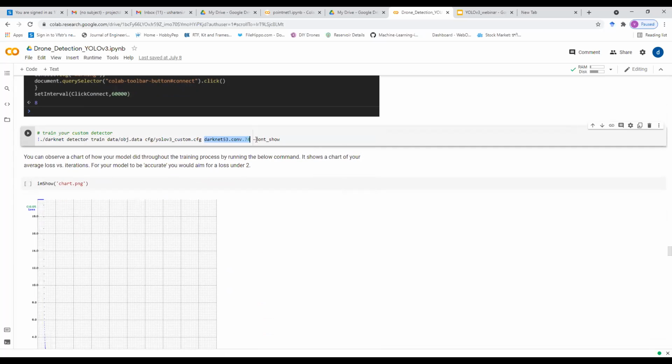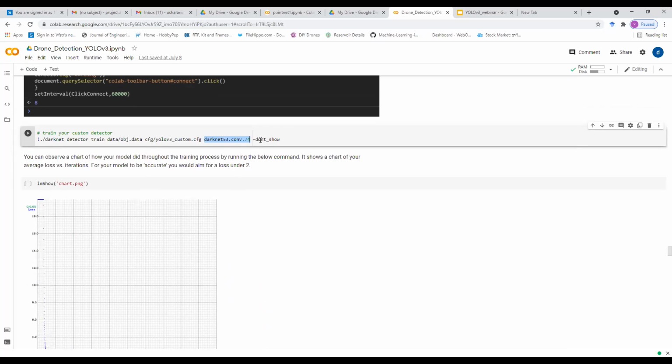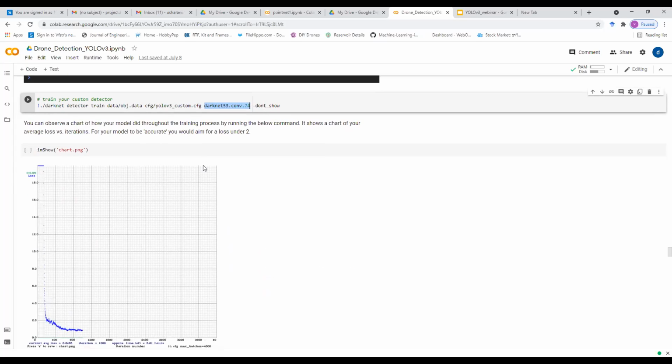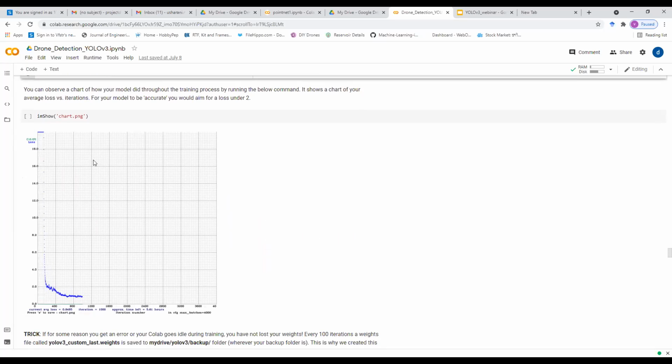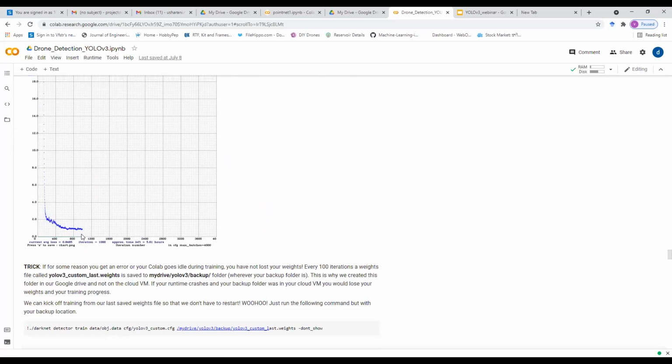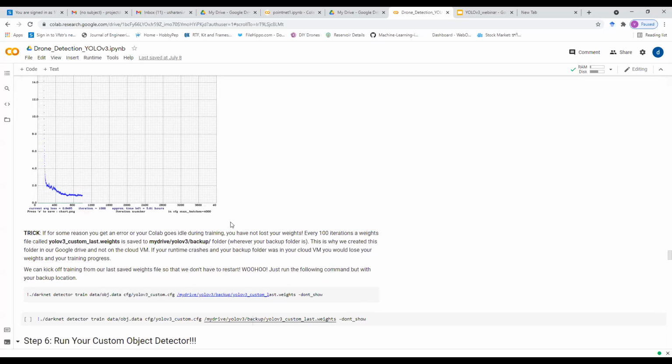The don't show flag is for stopping the loss curve from popping up for every iteration, so we'll use this don't show flag. This step will take around 8 to 10 hours for training our model. After completion of training, if we plot our loss curve, it will be somewhat like this. This is for around 1000 iterations. We have stopped our training process at 1000 iterations. Likewise, we can extend it accordingly.